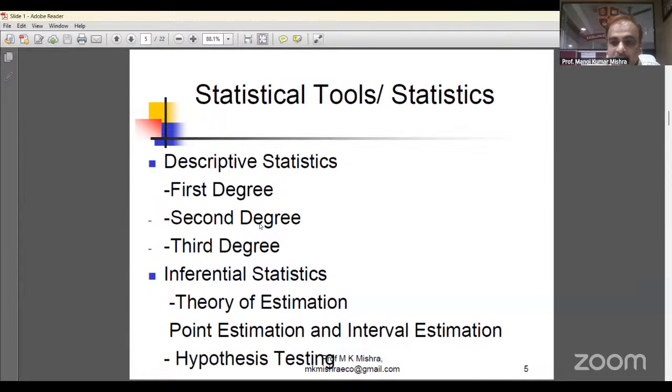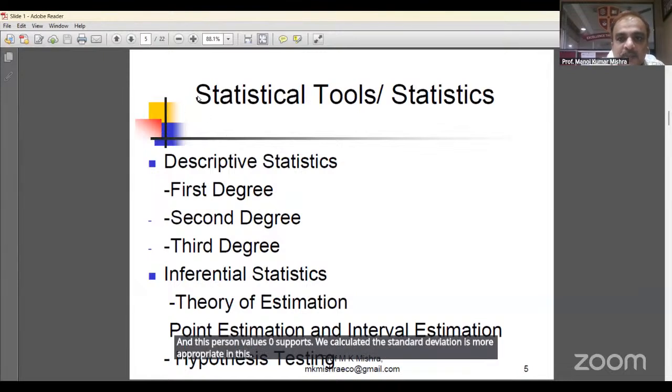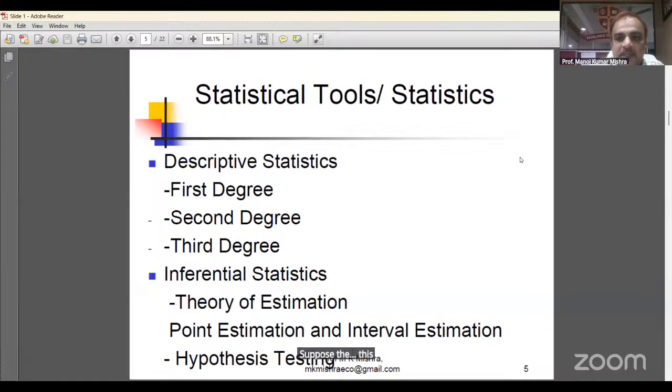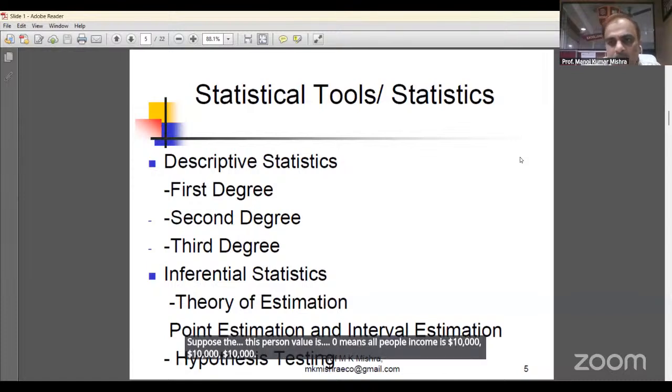Standard deviation is more appropriate here. Suppose the dispersion value is 0: it means all people's income is 10,000, 10,000, 10,000. You can calculate range, mean deviation, standard deviation, and all will be 0.